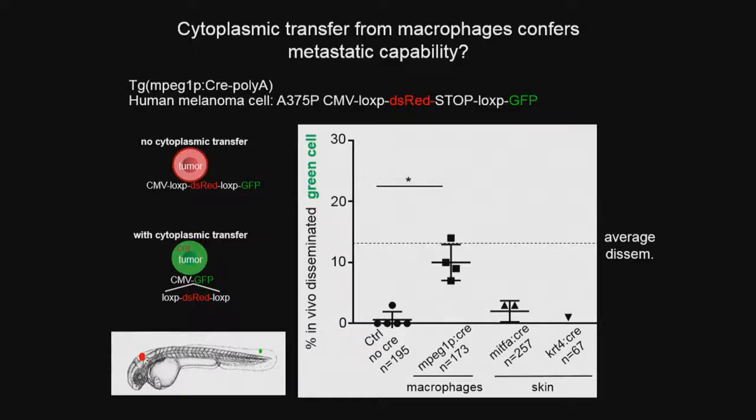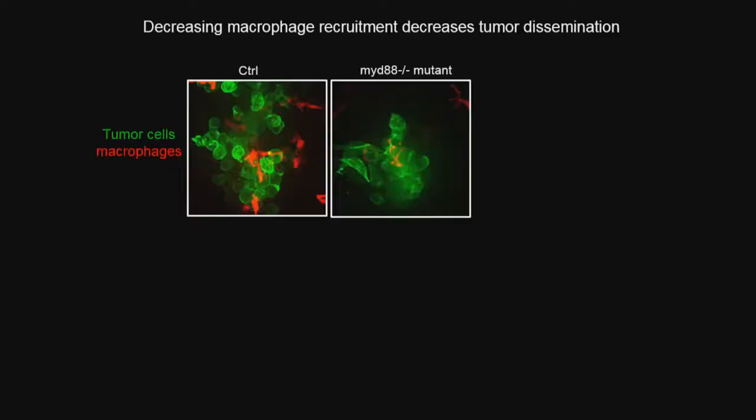Okay, so if this is true, if macrophages can transfer their information to tumor cells, and that gives the tumor cells the ability to migrate, is this a cell contact mediated event? So to do that, we hypothesize that if we increase or decrease cell contacts, we should increase or decrease dissemination. So that's what's shown here. Tumor cells, again, are in green, macrophages in red.